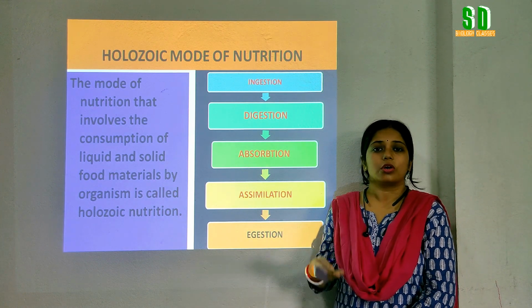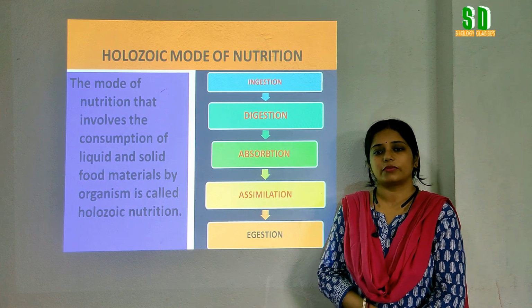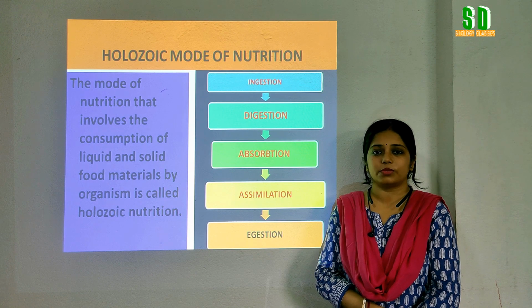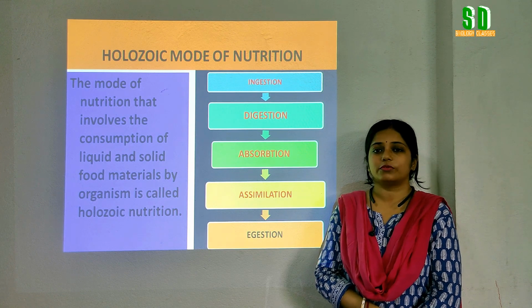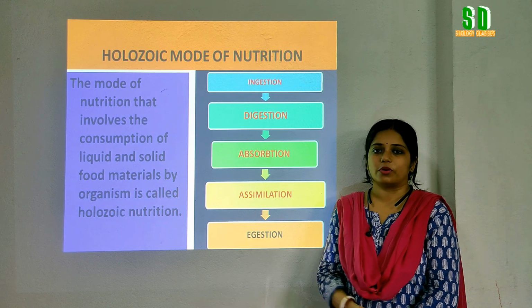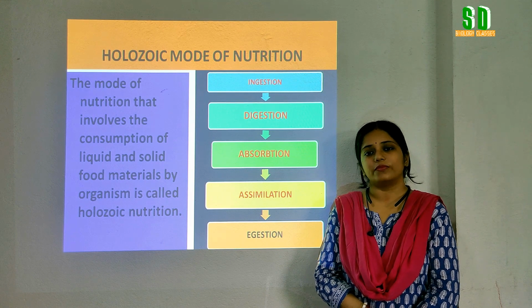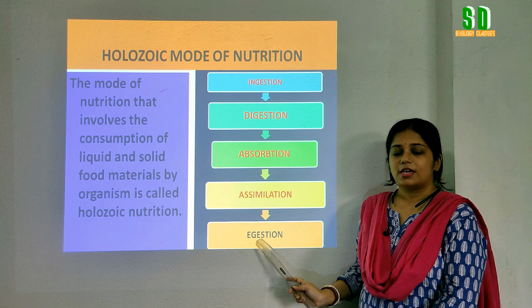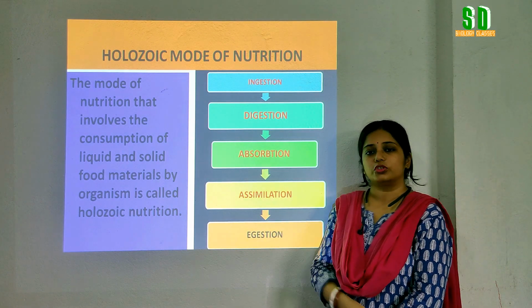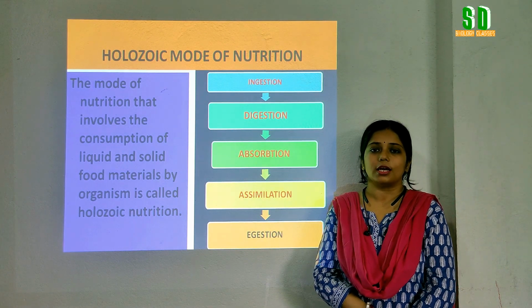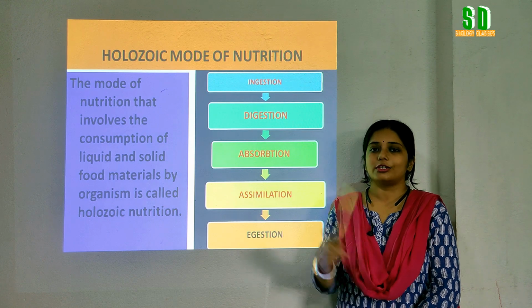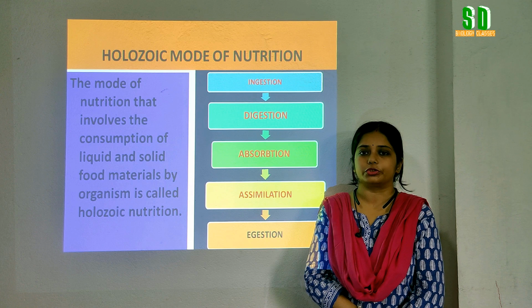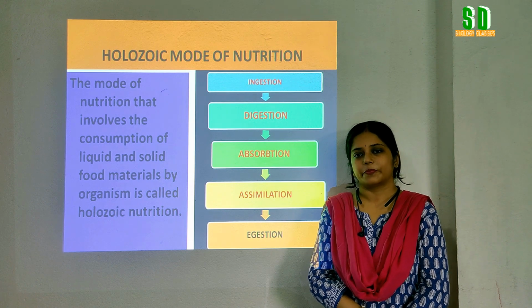But what happens to the food that is not digested yet, or the undigested food materials? The undigested food materials are given out from our body in the form of fecal matter, and that process is called egestion. In this way, the holozoic mode of nutrition occurs in the organism's body, and we can see this holozoic mode of nutrition in the case of cow, goat, and also in human beings.